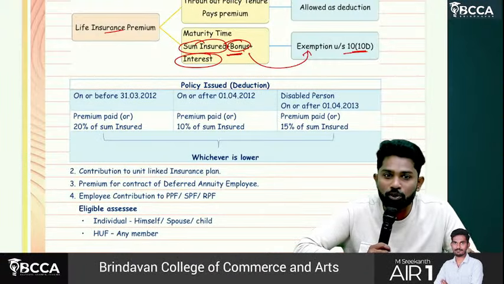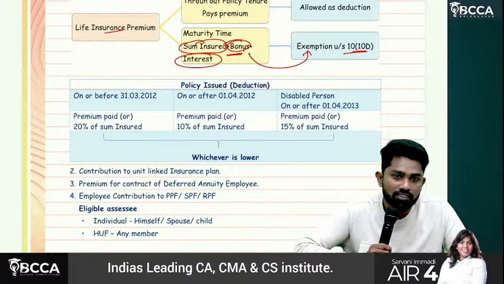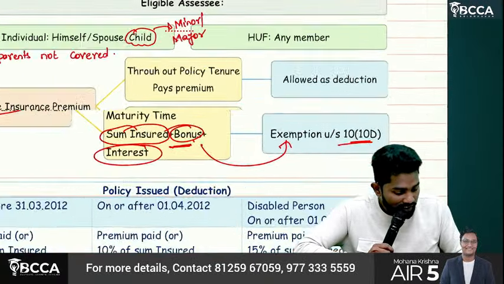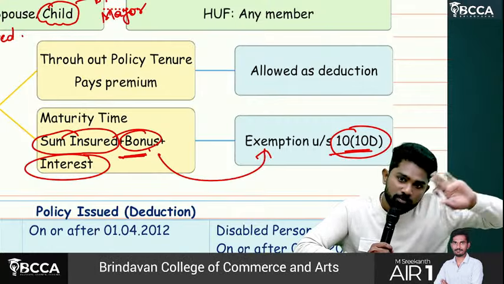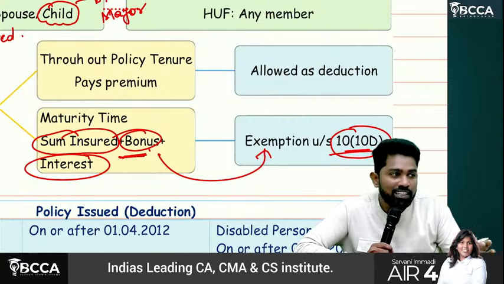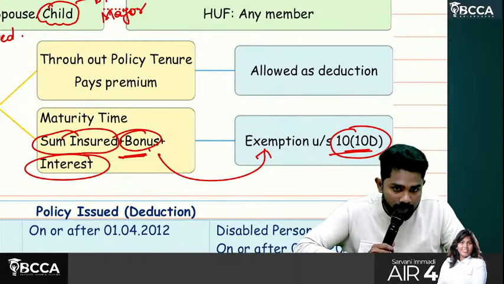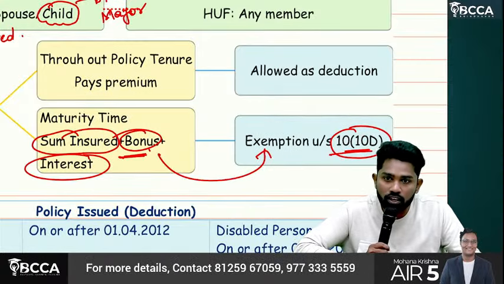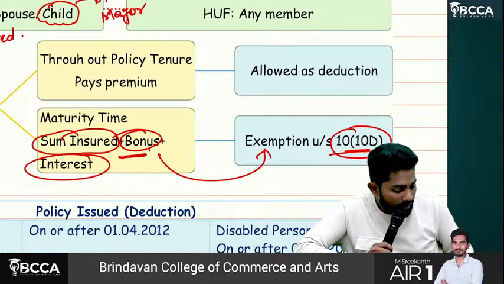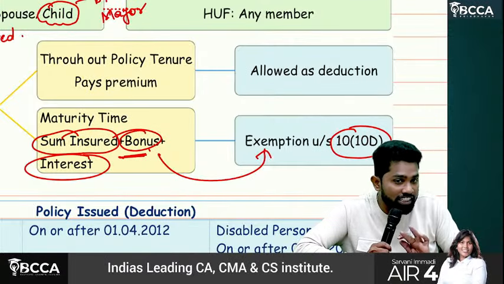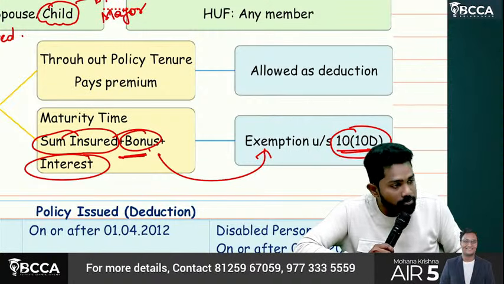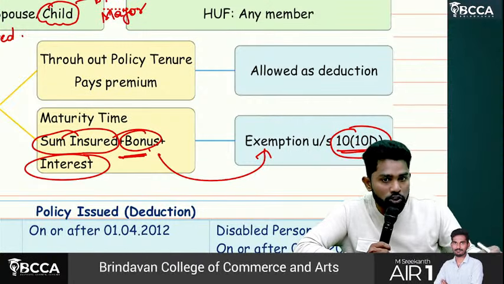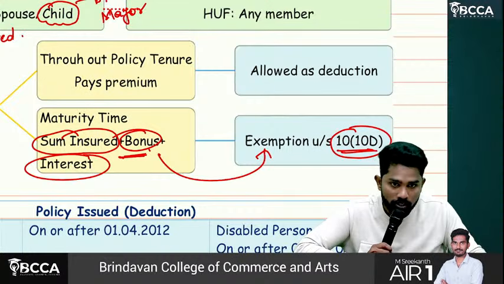I don't understand what you are not able to understand. It's not 10A, don't include 10A, it is a separate thing. Generally section 10 is for what? Exemptions. So under 10(10D), I am not referring to 10AA. Under section 10, subsection 10D, there is an exemption with respect to life insurance policy proceeds.